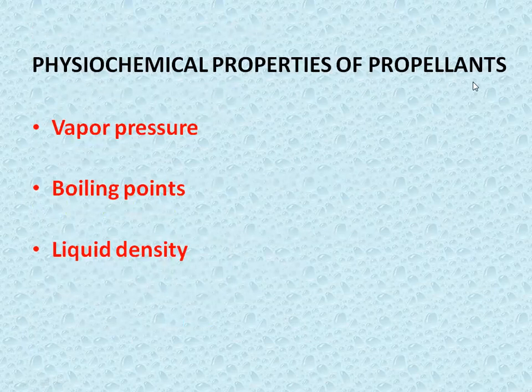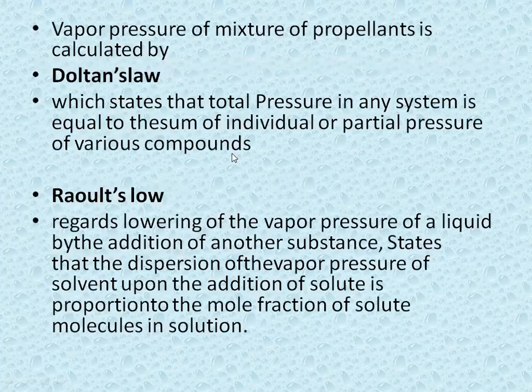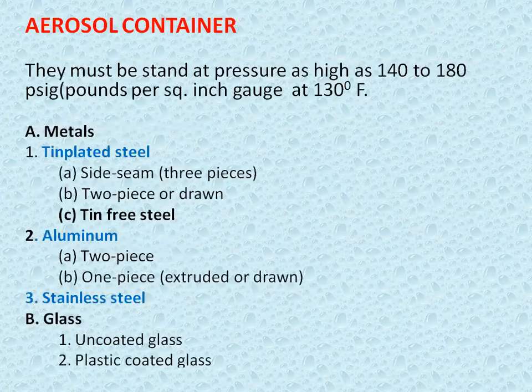Then physicochemical properties of the propellant. Which property does the propellant have? Number one is vapor pressure, boiling point, or liquid density. These three properties we should study. We should know about the propellant. Okay, so the vapor pressure of the mixture of propellant is calculated by Dalton's law and Raoult's law.